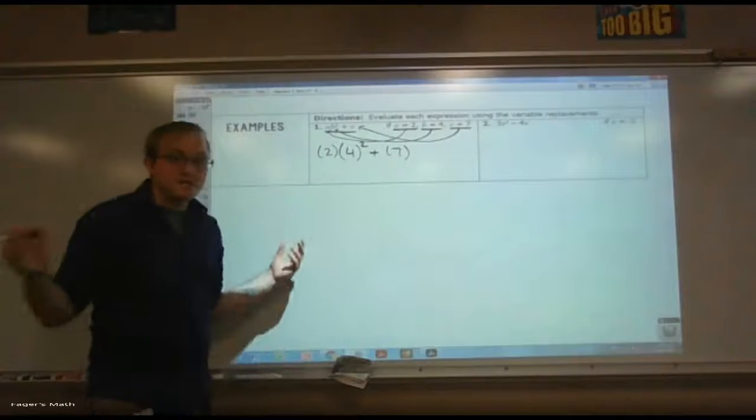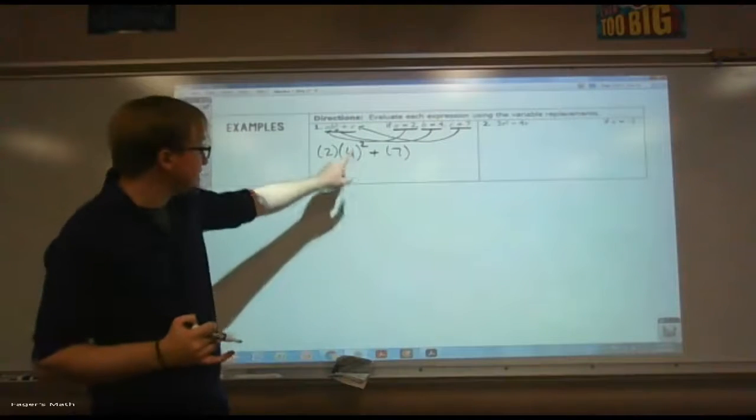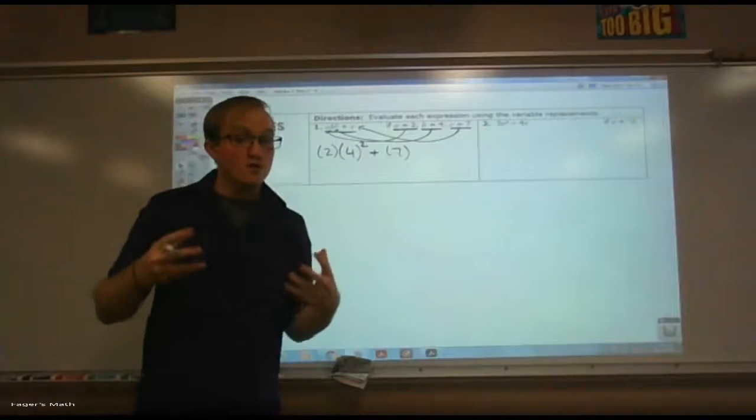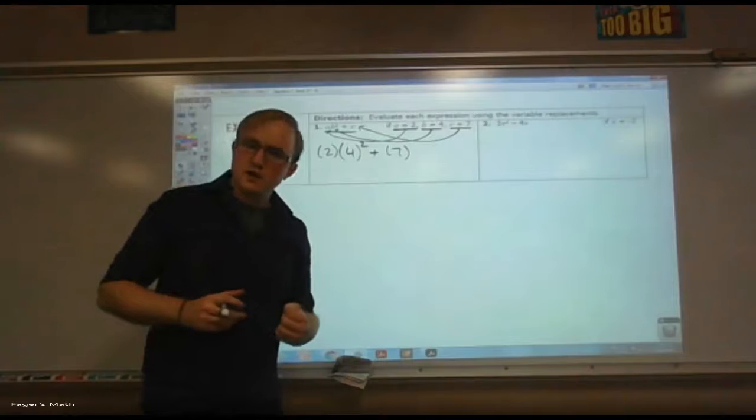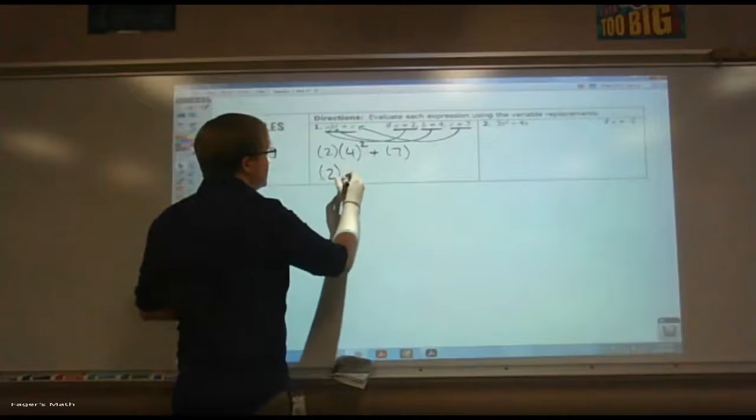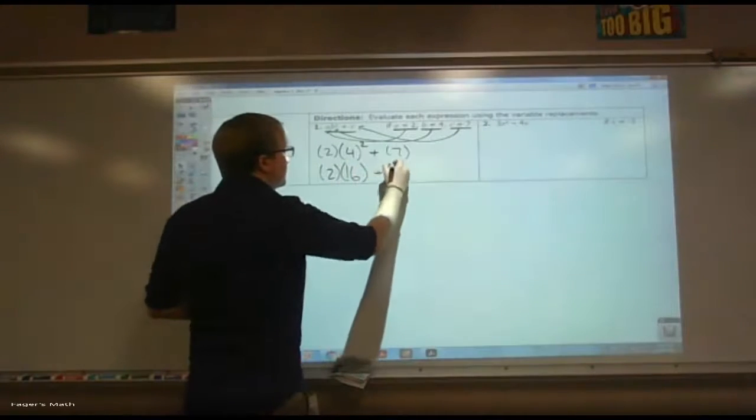So, first things first, parentheses. Well, there's parentheses everywhere. Let's ignore those and move on to exponents, because I definitely see this. 4 squared. That's what it is. It's 4 squared. What is 4 squared? Hopefully you're saying 16. So now I have 2 times 16. I'll keep that in parentheses. Plus 7.